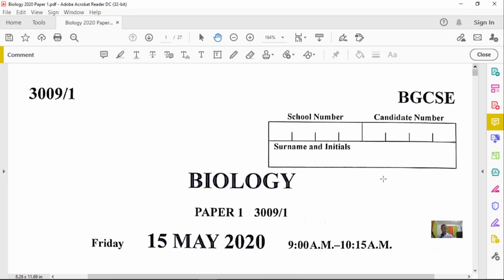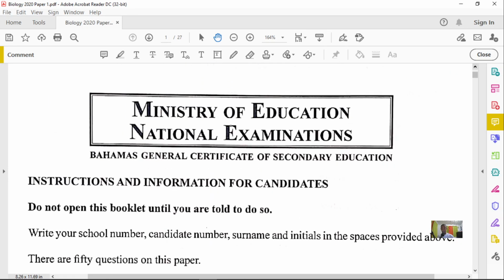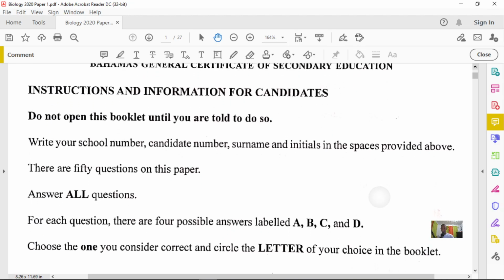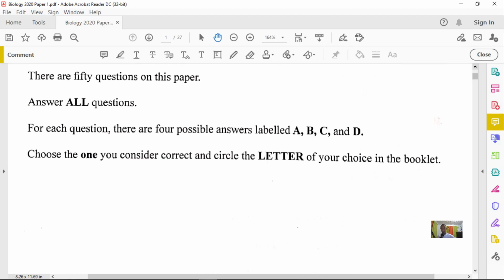The second most important thing to do is to ensure that you read through the instructions carefully and also follow the directives of the person who is conducting the examination. Now let's jump into our first question.